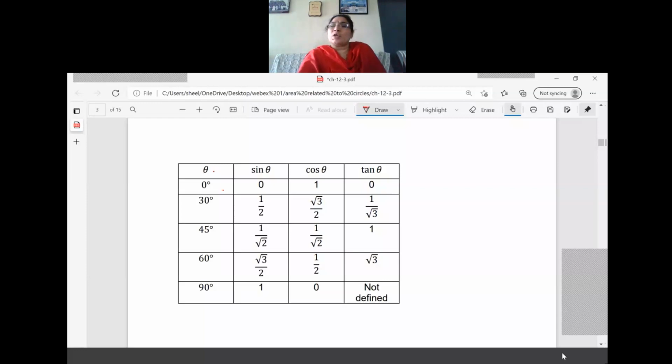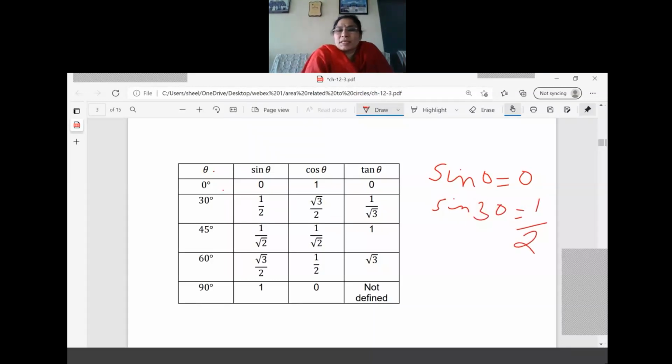So when sine 0 is coming, what value should you write? 0. Similarly, if you are writing sine 30, what value should you write? It is 1 by 2, right? So here you can see that I have written sine 30, where 30 degree is the theta. So sine 30 is 1 by 2. Sine 45, 1 by root 2. Sine 60, root 3 by 2. Sine 90, it is 1. Anyhow, you have to learn this formula and these values by heart.